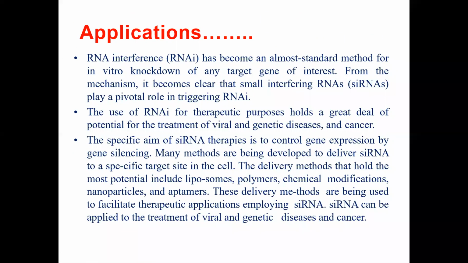Now coming to the applications, the applications are many actually. So I'm just briefing the things necessary for you to study. In vitro knockdown of any target gene, that means you can knock down or stop the synthesis of a particular function. It can be used for therapeutic purposes like viral genes, vaccines, and curing disease can also be done by silencing. The specific aim of siRNA therapy is to control gene expression by gene silencing. The delivery methods that hold the most potential include liposomes, polymers, chemical modification, nanoparticles, and aptamers. So this is the delivery section. This siRNA can be used hugely as a delivery molecule also.